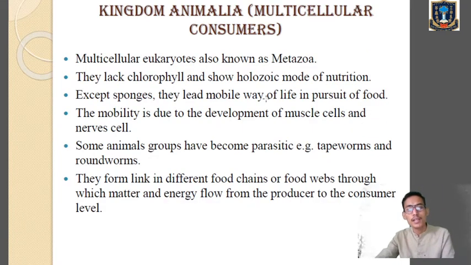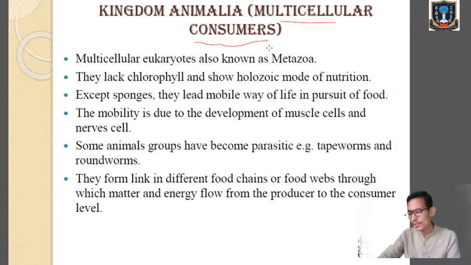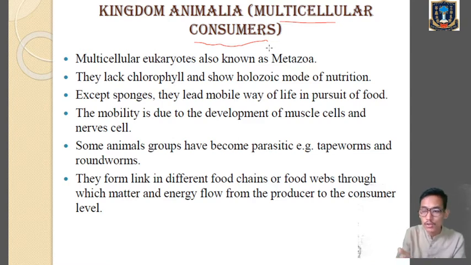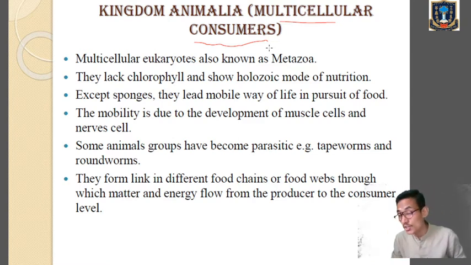Now, kingdom Animalia, multicellular consumers. Why do we call them consumers? Because they are not able to prepare their own food and they are dependent directly or indirectly on the autotrophs. We have three types of consumers: primary, secondary, and tertiary.